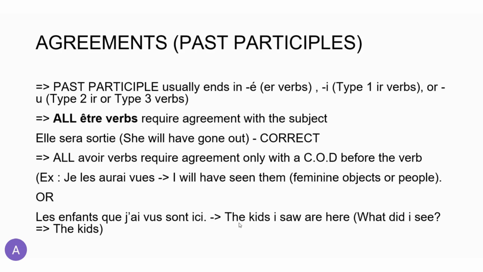The kids, right? So if you're responding with this noun or pronoun, if you're responding to the question what or whom addressed to the verb, then you're going to have a direct object on your hands.